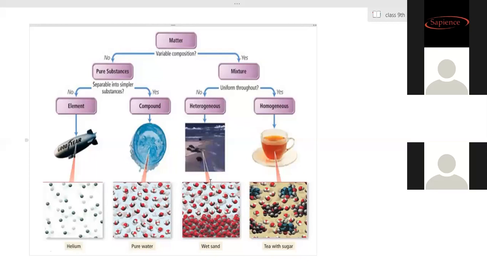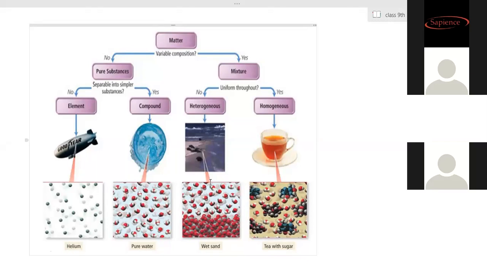Now mixtures are further divided, depending on the size of the constituent particles, into solution, suspension and colloids. There are three varying sizes of the solid particles. One in which the size is very small, less than 1 nanometer.